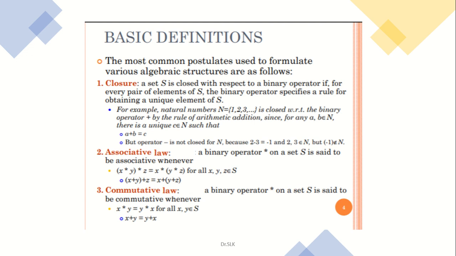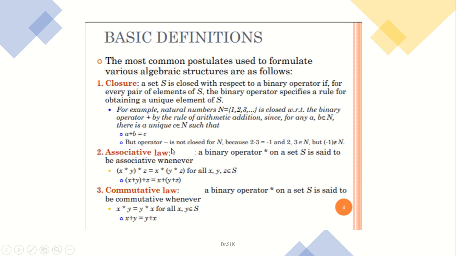But the operator minus is not closed for n, because 2 minus 3 is equal to minus 1, where 2 and 3 are in n, but minus 1 is not in n. So in this example, the natural number set 1, 2, 3 up to n is closed with respect to the binary operation, restricted to plus alone. If you want to use minus, then you have to take the integers, which have both positive and negative values.